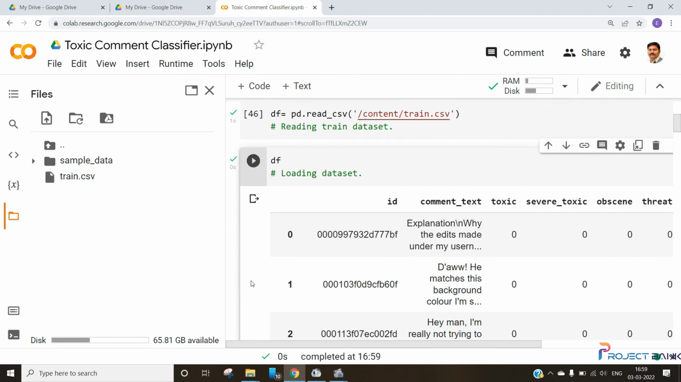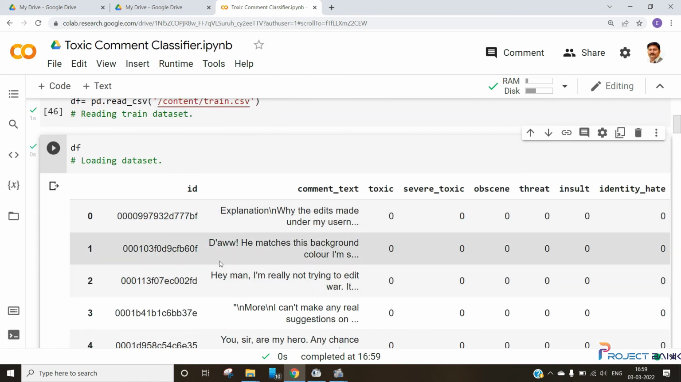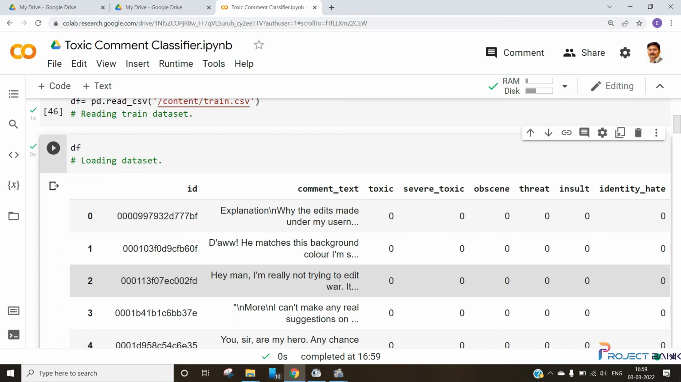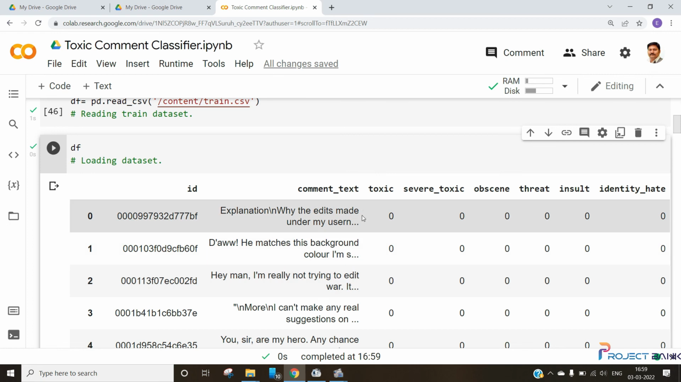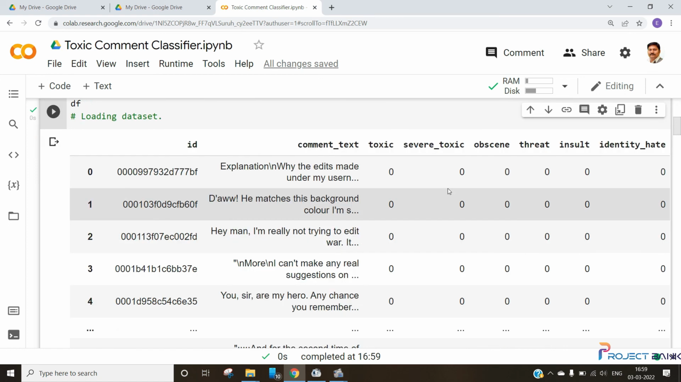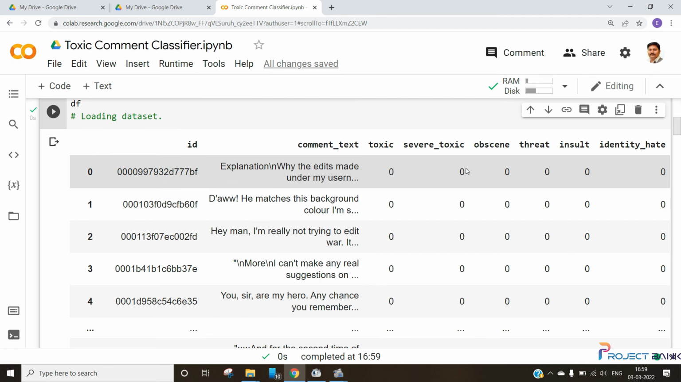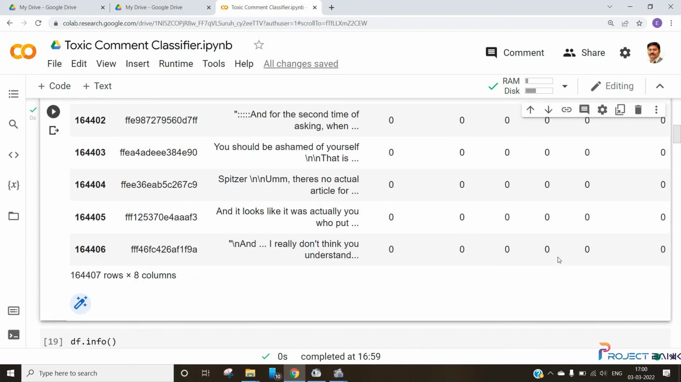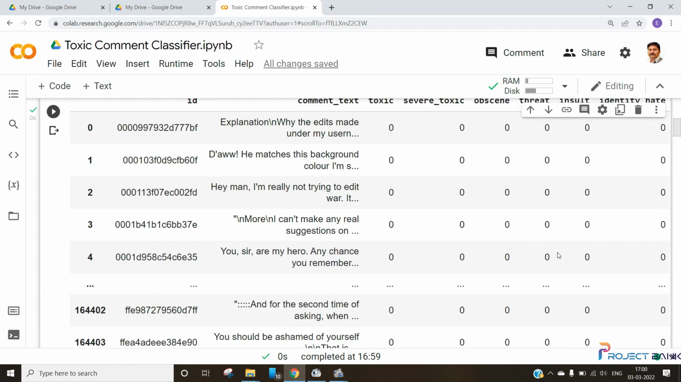As you can see over here, this is our data set. We have a few columns. Among them we have ID, which is basically of no use, so we have to drop this column. That's the first thing. Next is the comment. The next column is toxic. If the comment is toxic in nature, it will be represented with 1, and if it is non-toxic in nature, then it is represented with a 0. And not only toxic, we have other types as well, which are severe toxic, and then comments which are threatening in nature, and then there is discrimination or identity hate.